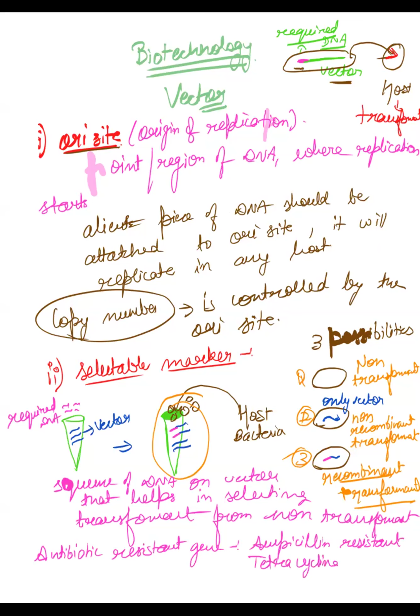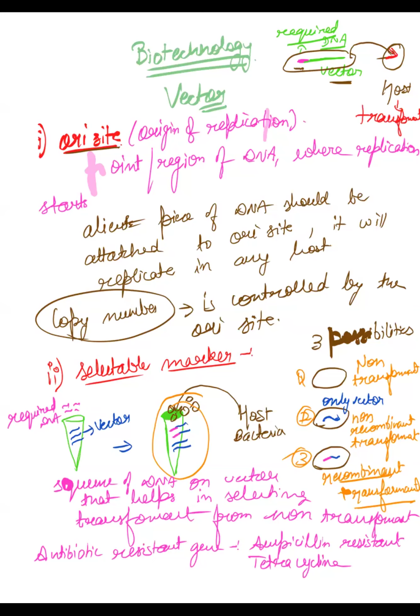All of these are antibiotics. These antibiotic resistance properties could be used as a selectable marker. How? This we will study later. How these selectable markers are used, we will study that. So this is the second point, the selectable marker.